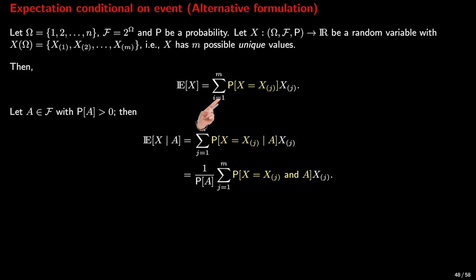The expectation of X can be written as this sum, where we traverse the m unique values of X, and we multiply by the probability that X equals each value. To derive the expectation of X conditional on the event A, we just need to condition these probabilities on the event A. This is just an alternative way to express the conditional expectation of a random variable, and it is equivalent to what we stated before.